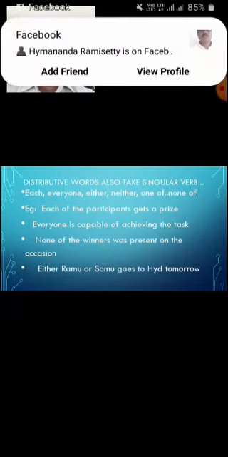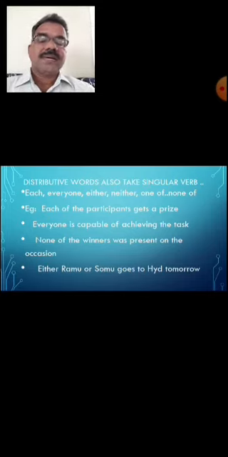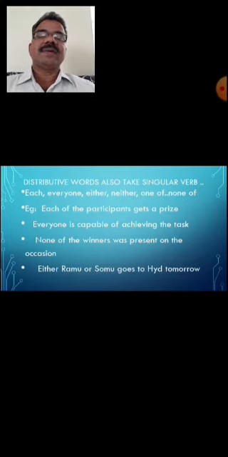None of the winners was present on the occasion. Winners is plural, but none of indicates singular number. So none of the winners was present on the occasion. So like this, the above mentioned distributive words also take the singular form of verb. Either Ramu or Somu goes to Hyderabad tomorrow. So either of them goes to Hyderabad. Either of them wins the match. Either of them works well. Either of them drives the car well. So always the singular form of verb.